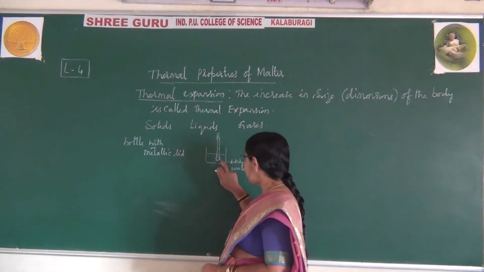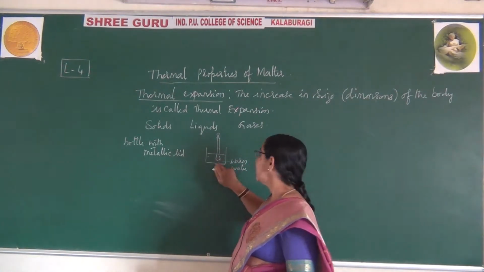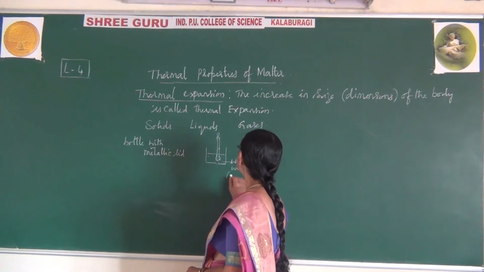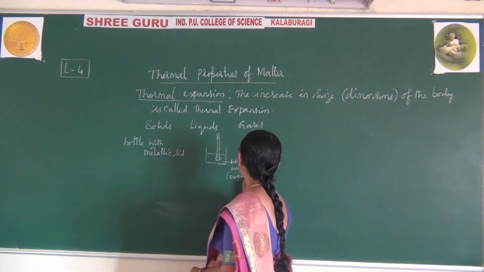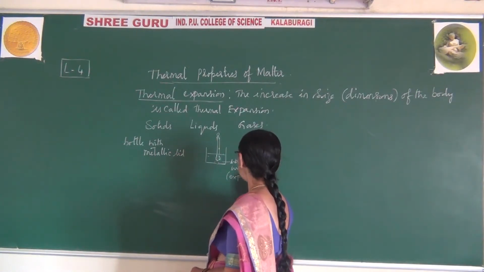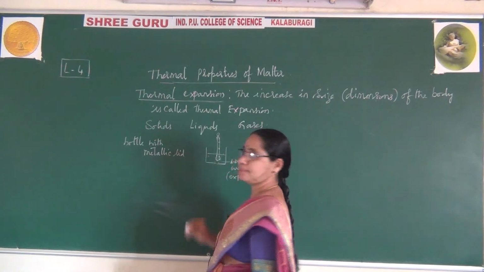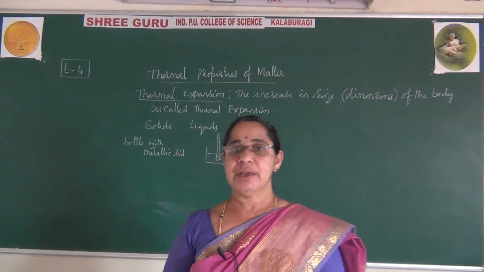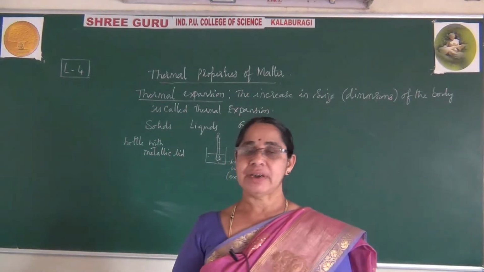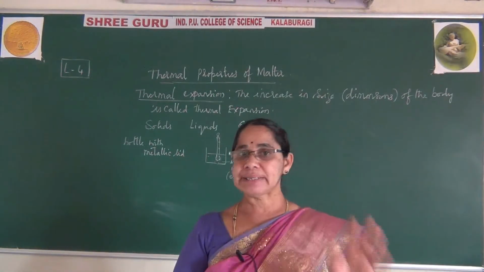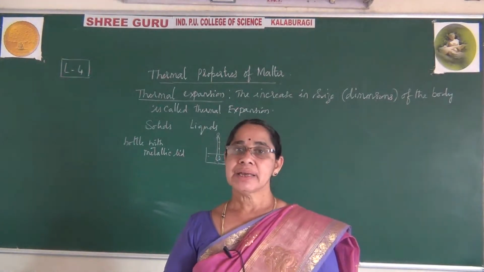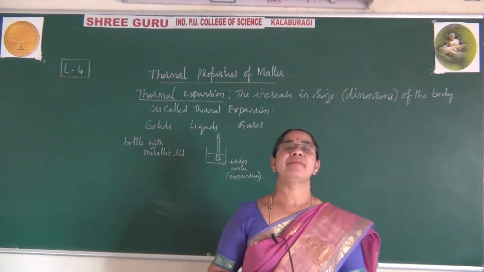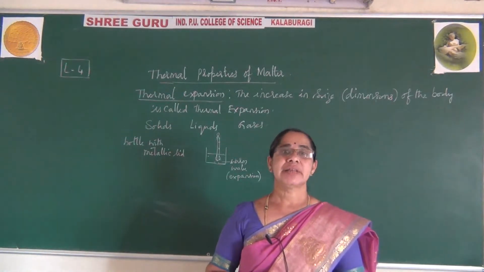When you place it inside warm water, the mercury level rises. This is due to expansion. There is an expansion of the liquid, due to which its level rises. And if you remove the mercury thermometer from the warm water and place it in a cold water bath, after some time you can observe a decrease in the level of the liquid in the mercury thermometer.